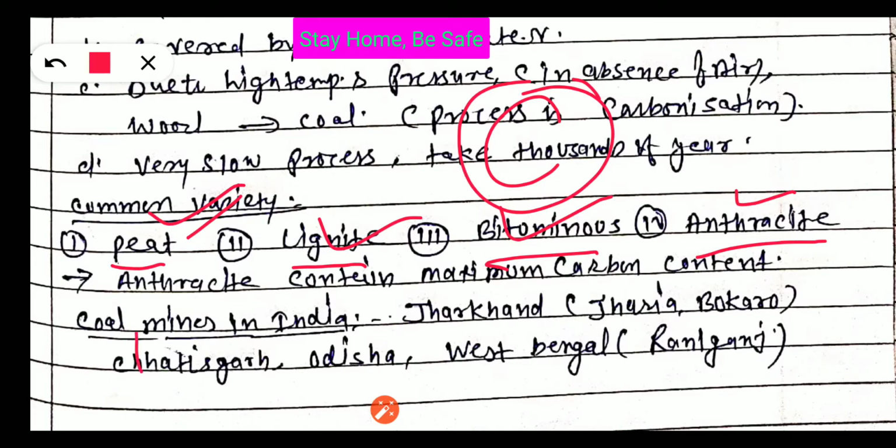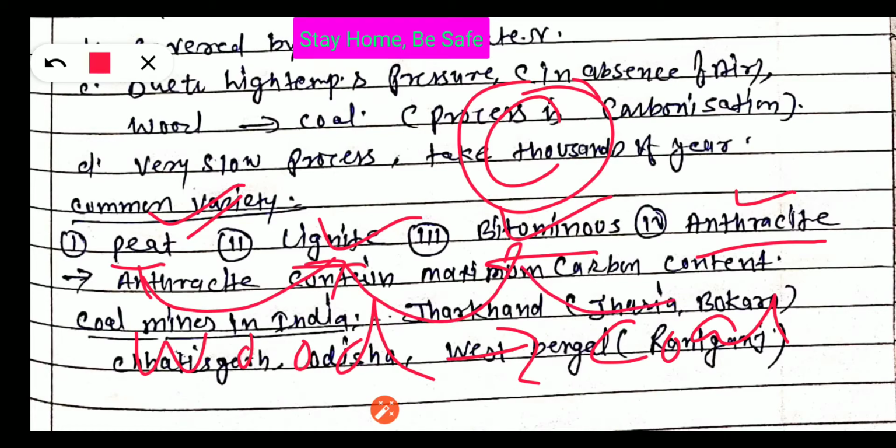The process of conversion of wood into coal is called what? Carbonization. So wood will convert into coal step by step. First, it will form peat coal, then peat converts to lignite, lignite to bituminous, bituminous to anthracite. The best quality of coal is anthracite, because it contains the maximum amount of carbon. Clear? So those were the different varieties of coal.